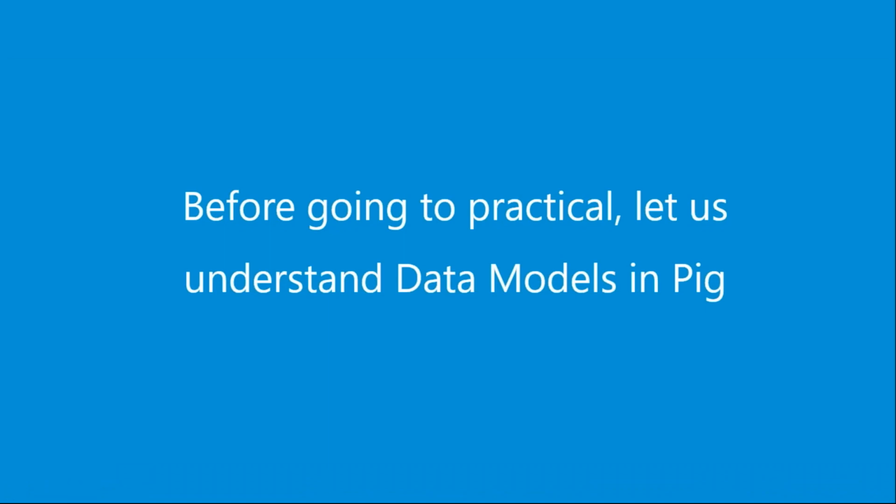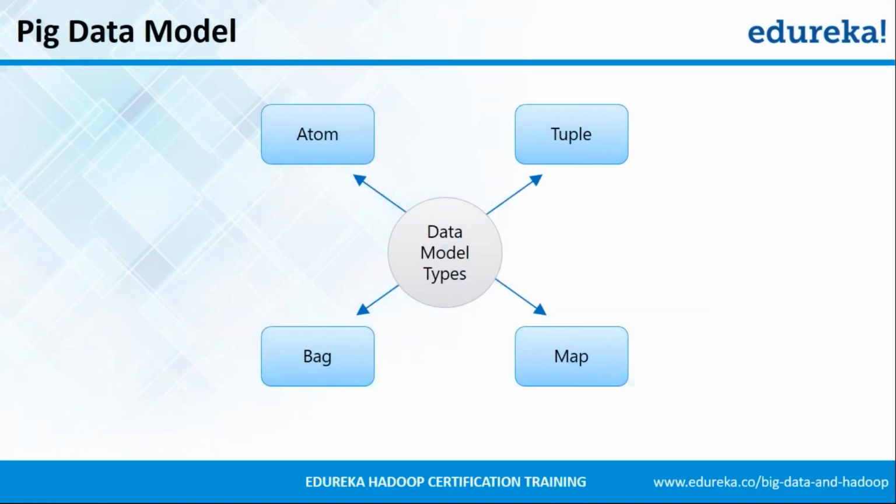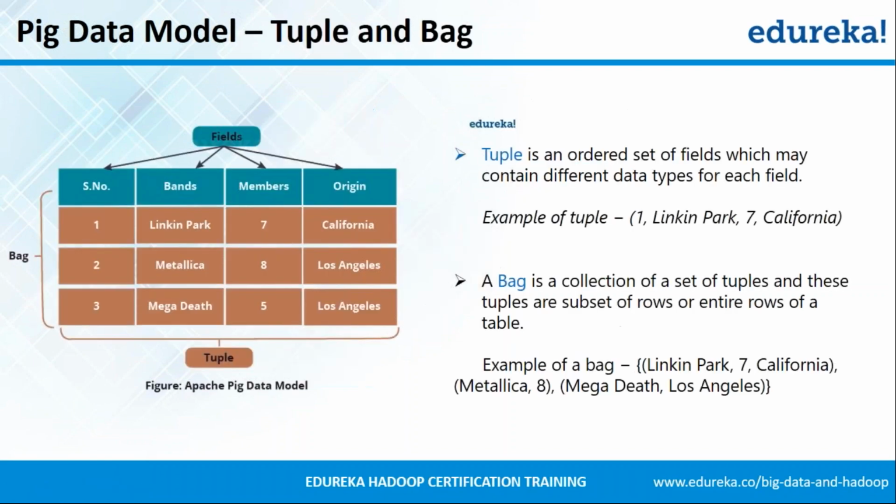Before going to the practicals of executing the Pig scripts, let us understand the data models in Pig. There are basically four major data models in Pig. One is atom, the other is tuple, the third one is bag, and the fourth one is map. We'll understand each one of them one by one. First we'll understand what is a tuple and what is a bag, because these two are used generally together.